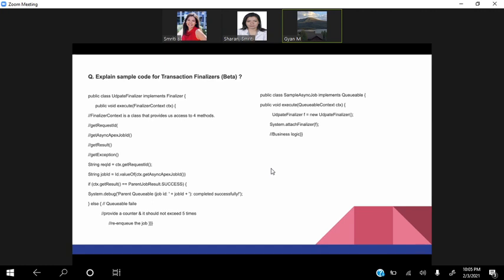This way we can attach the finalizer. From the queueable, we can make the transaction finalizer code run, and that is the use of the transaction finalizer. And we can do it 5 times. We can add the post action.